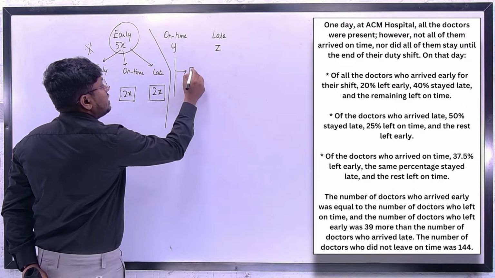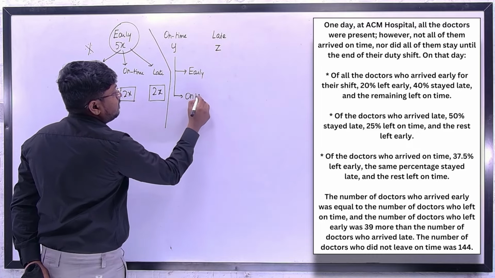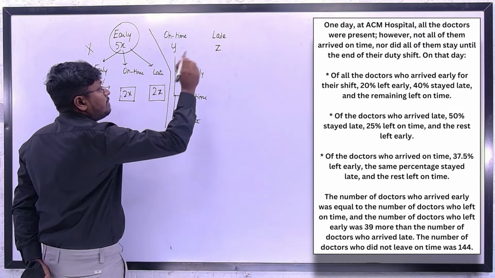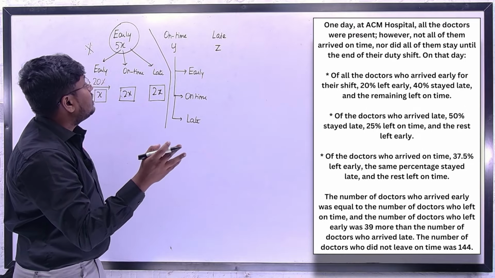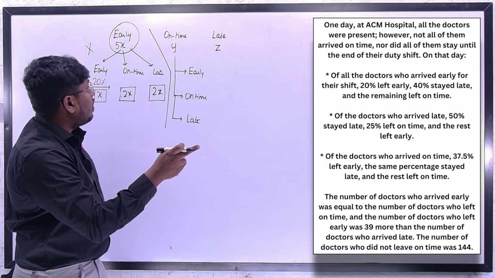Let's take this as early, this will be on time, and this will be late. Similarly, the second late value has been given. So now let's calculate the on time value. Where is the on time given? Is on time value.